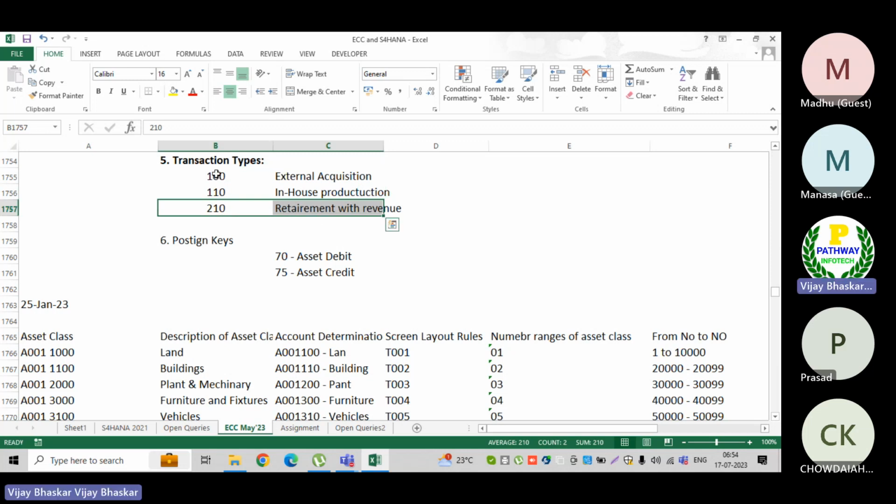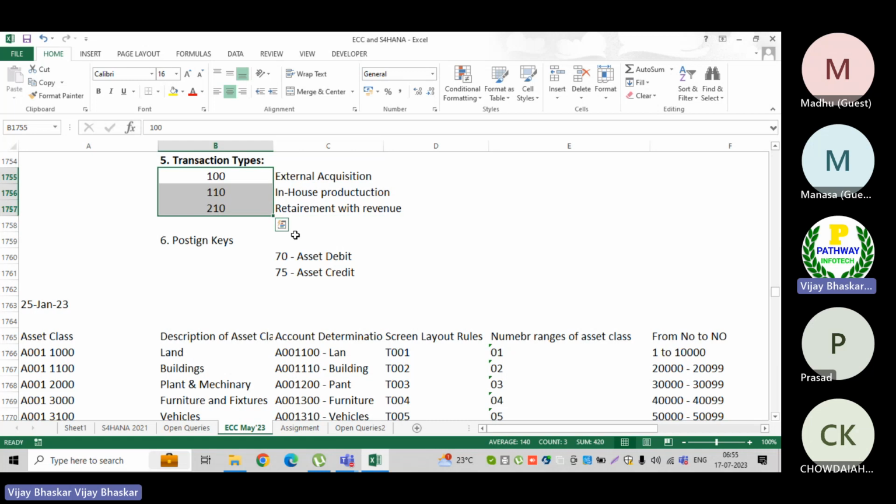There are standard SAP delivered transaction types, like asset revaluation. At the time of the transaction, depending on its nature, we must specify the transaction type.